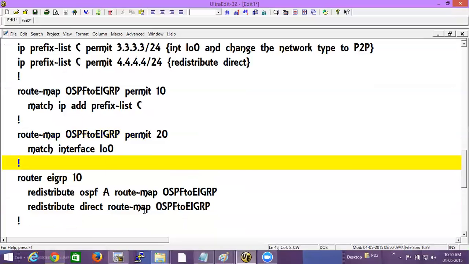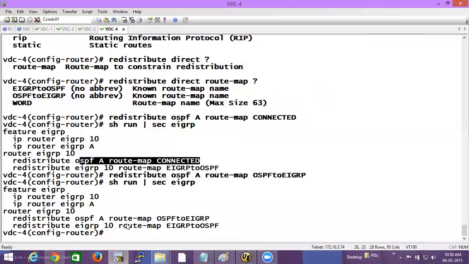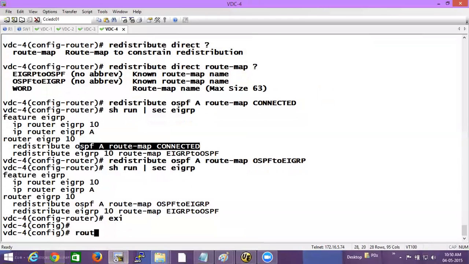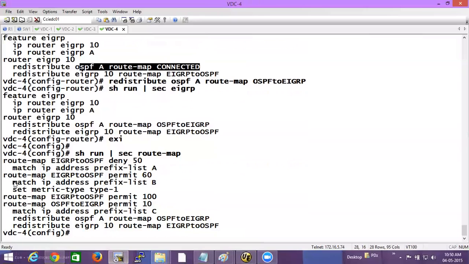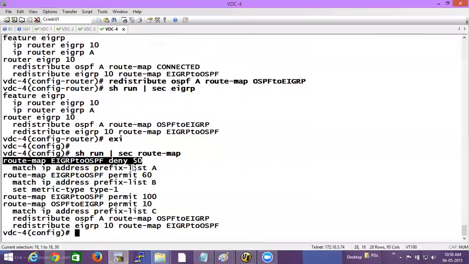Okay, so we need to add some statements here then, right? So first of all, we'll go to my route map. Let's see what route map we have. Route map EIGRP to OSPF.